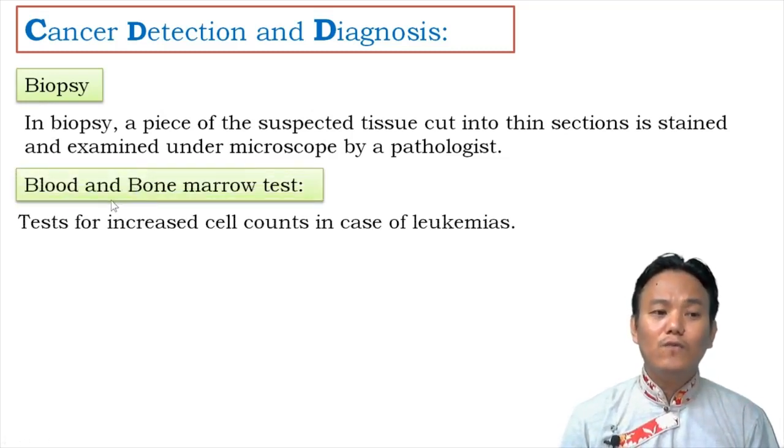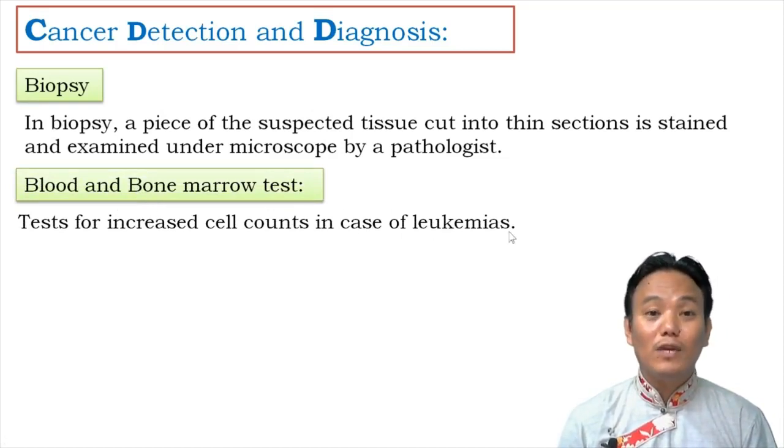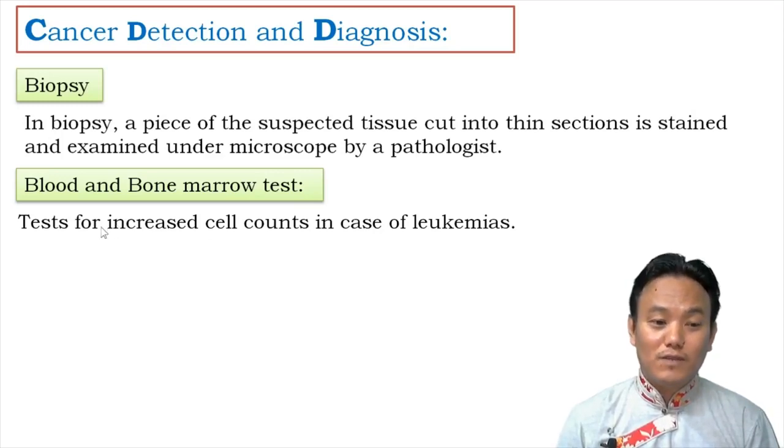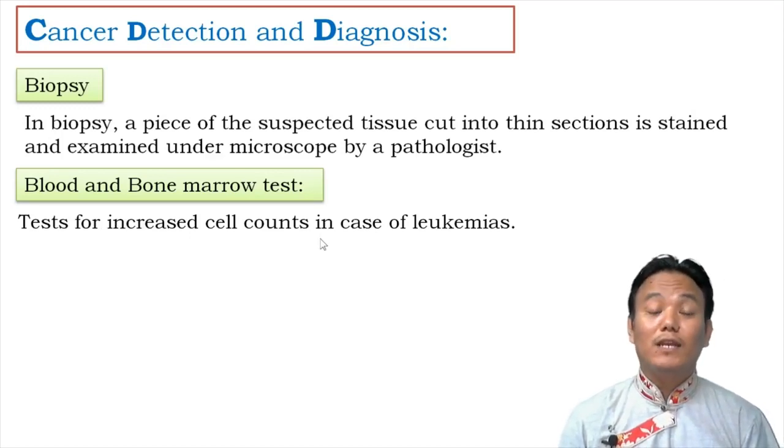The second one is blood and bone marrow test. That is done in case of leukemias or blood cancer. It looks for increased cell counts in your blood, or it looks for abnormal cells in your bone marrow, right, which can lead to leukemias or blood cancer.